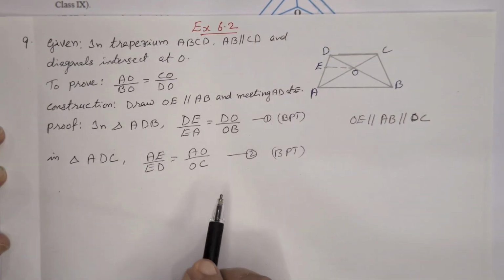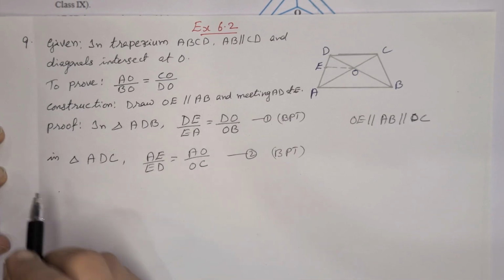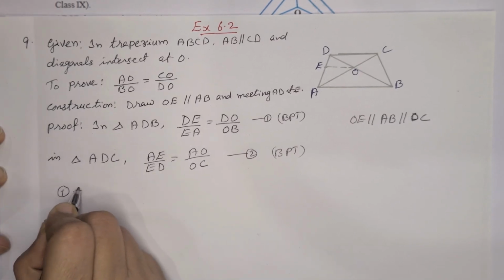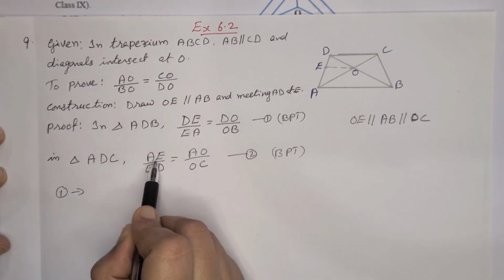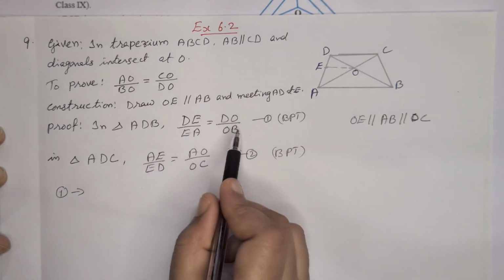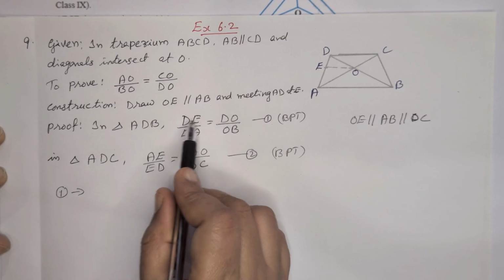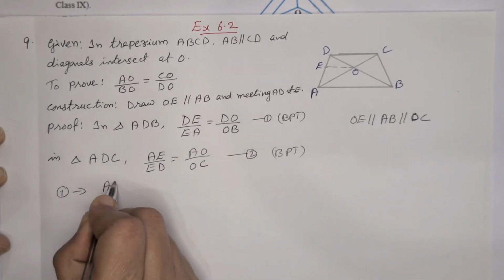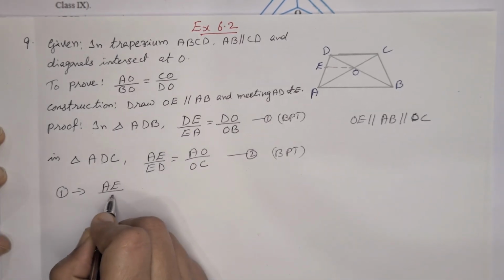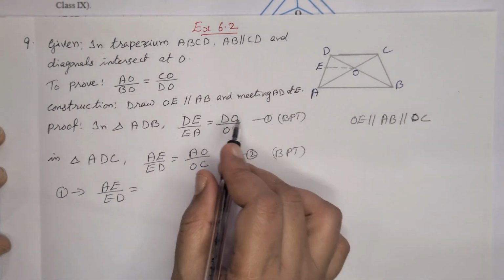Now for these two equations, to make the left side the same, we can rewrite equation 1 by taking the reciprocal. Here we need AE on top, so take the reciprocal on both sides. So this we can write as AE by ED is equal to BO by DO.